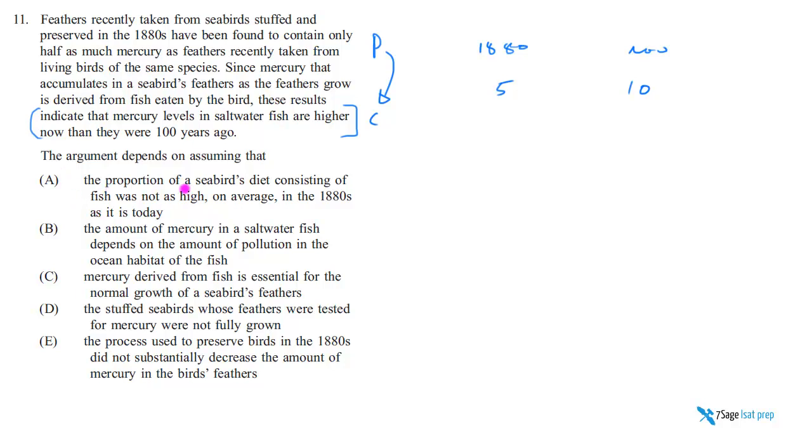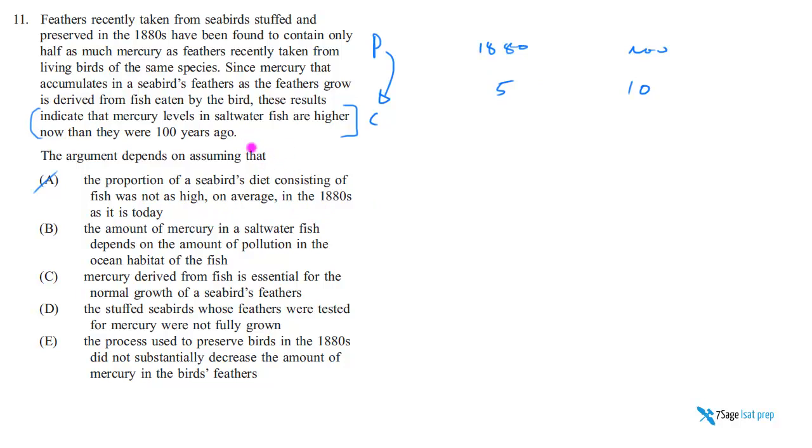A says the proportion of a seabird's diet consisting of fish was lower on average in the 1800s. But that's bad, actually. You see, we need to say it's just as high, because if they ate proportionally less fish in the 1800s, then that is an explanation of why maybe this is lower. But we're not looking for that.